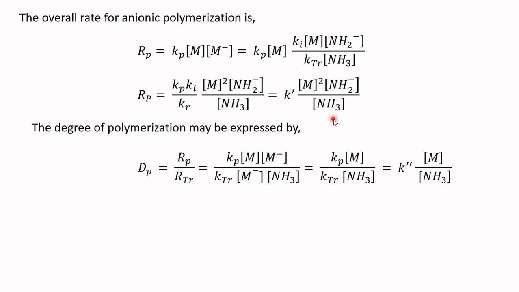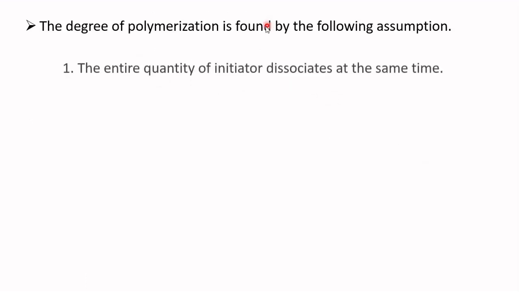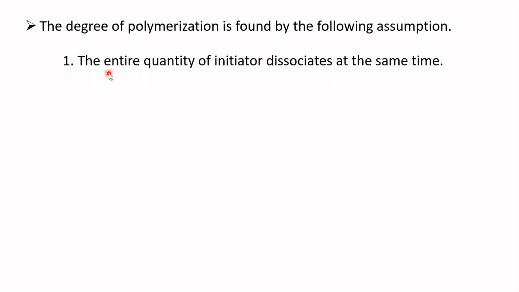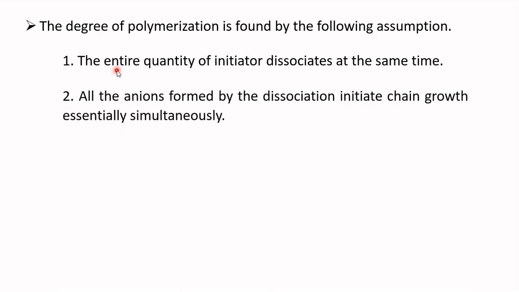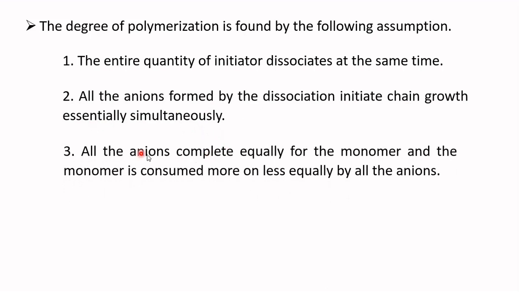For the system in which no termination is involved, as in the case of living polymer, the expression for the degree of polymerization can be found on the following assumptions. The first one, the entire quantity of initiator dissociates at the same time. The second assumption, all the anions formed by the dissociation initiate chain growth essentially simultaneously. And the third one, all the anions compete equally for the monomer and the monomer is consumed more or less equally by all the anions.